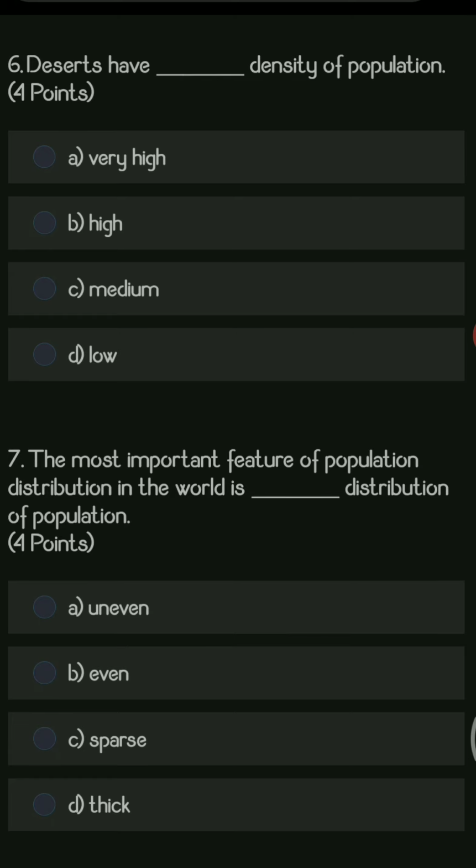Next question, deserts have dash density of population. Options are very high, high, medium, low. The desert has a lack of water supply, the sand is not fertile and the cultivation of agriculture is not possible. Hence, because of this, the density of population in the desert area is very low.